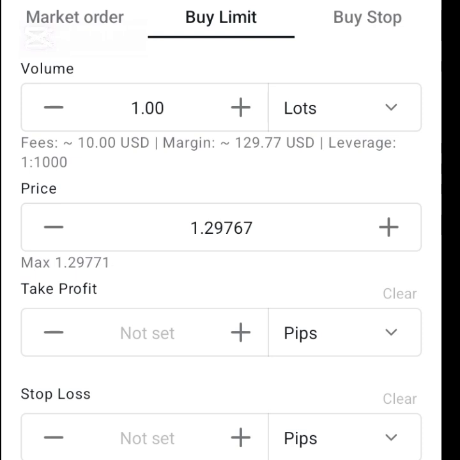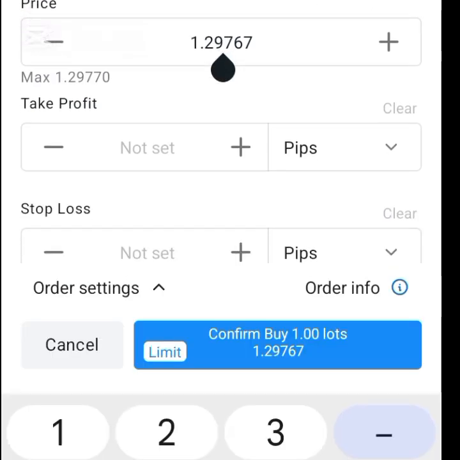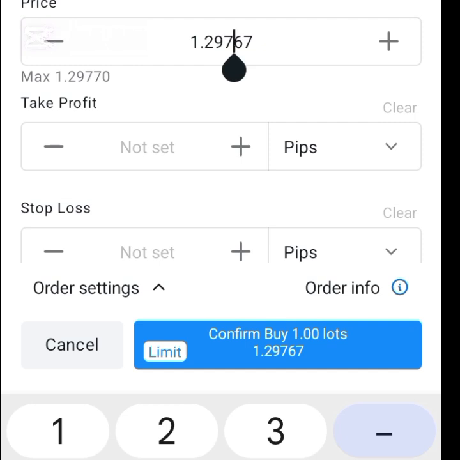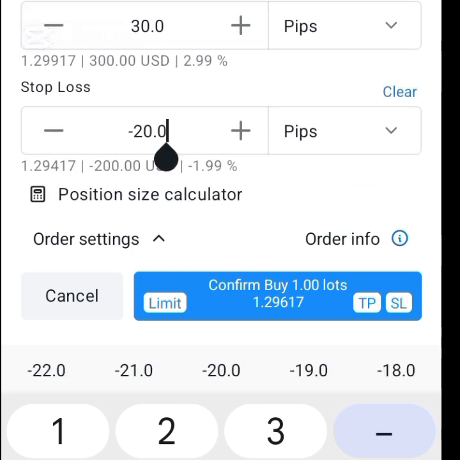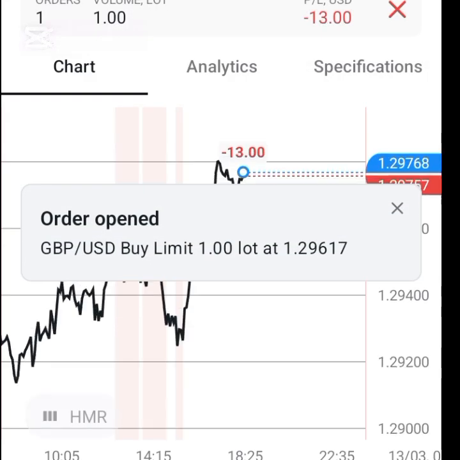So you now have 1.2961. All right, so now take profit. You want it to be 20 pips, or 30 pips. Okay, let it be 30 pips, while stop loss will be 20 pips. All right, so you now place it. All right, so it is placed.